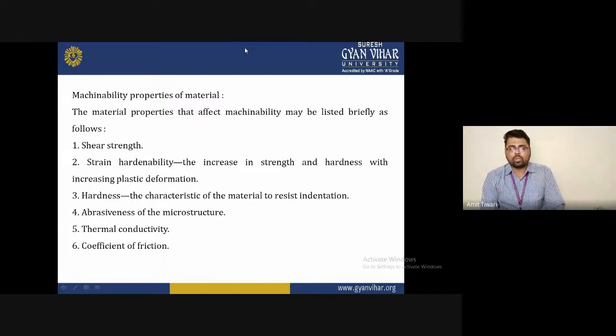Whenever you use a tool, first check the tool and the properties required for good machinability. At the end of machinability, you will find that if you select the proper tool or the proper machining operation, you will achieve good finishing and save time also.